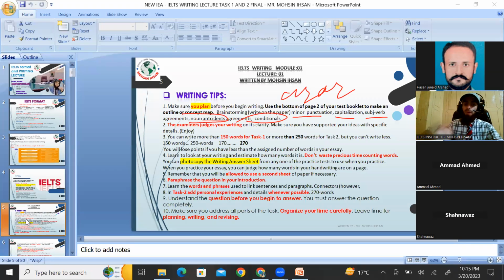So, why do students make mistakes, why is the sentence structure disturbed in writing? The reason is only this, that they make mistakes in their grammar level, and the grammar portion can be covered by just getting command on these few topics. Got it? These few topics should be 100% clear. If you want, I would share the recorded lecture for these grammar topics, as well as my own notes or book. I have written a grammar book, so I would also share that. Next thing, after brainstorming, your grammar should be perfect.